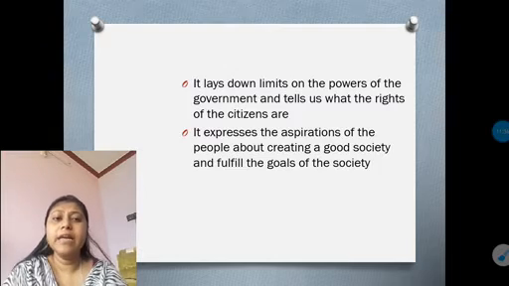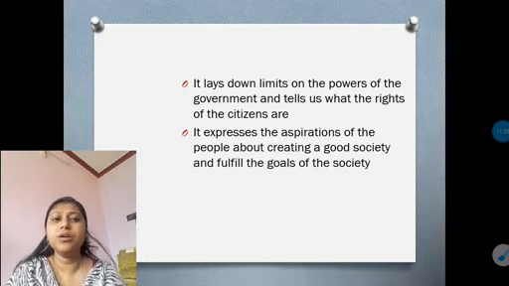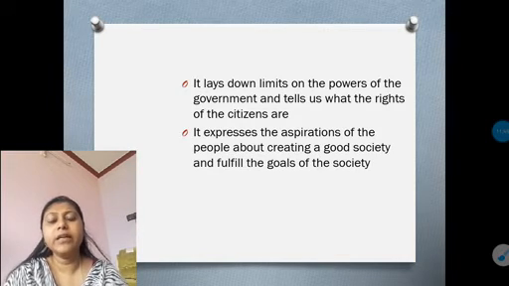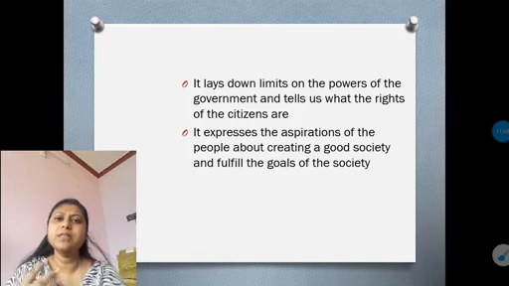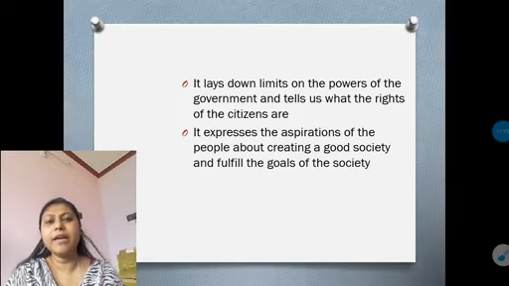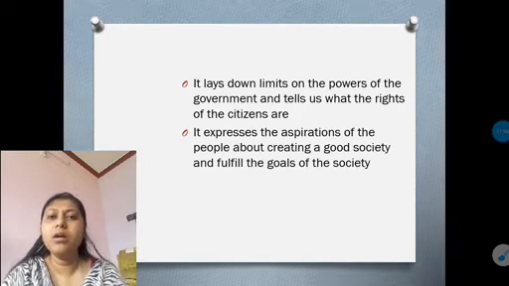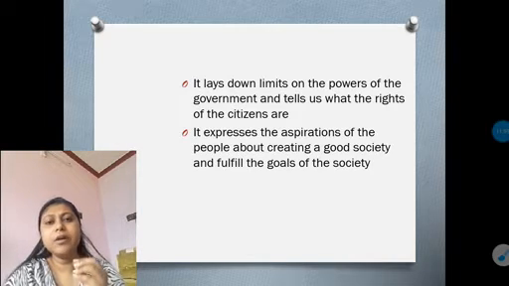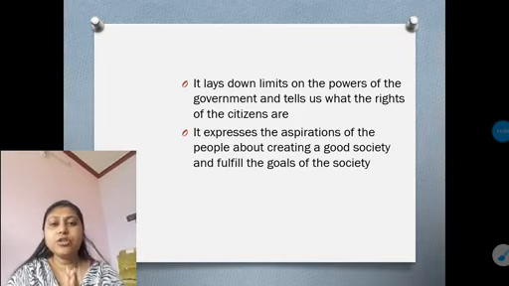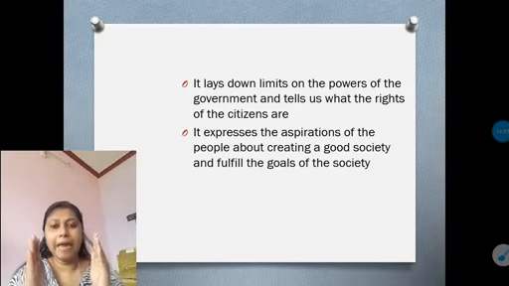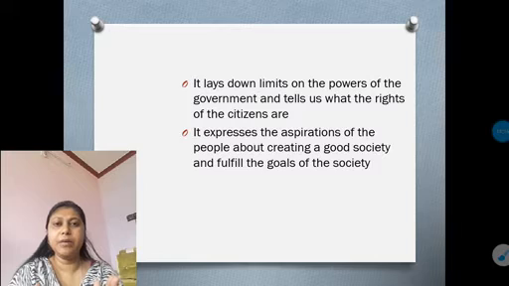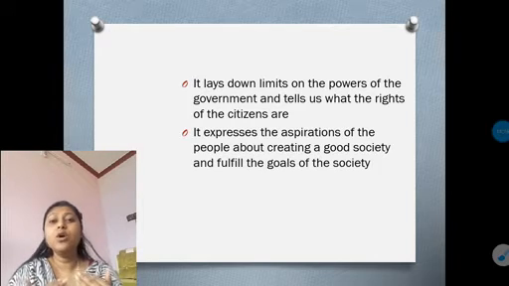And the last point is that it expresses the aspiration of the people in creating a good society and fulfilling the goals of the society. That means, you all know that when we are living in our society, we have some goals, where we want to develop our society. We have some objectives on the basis of which we are developing our society. People also have some needs. So who will fulfill that? The constitution provides that platform on which the government will fulfill the needs of the people. Aspiration means their needs, their wishes.